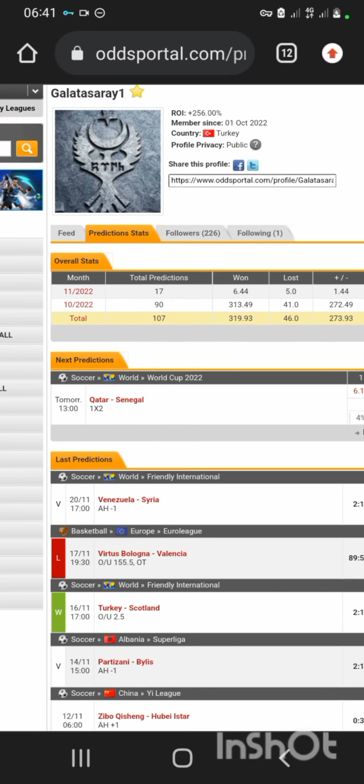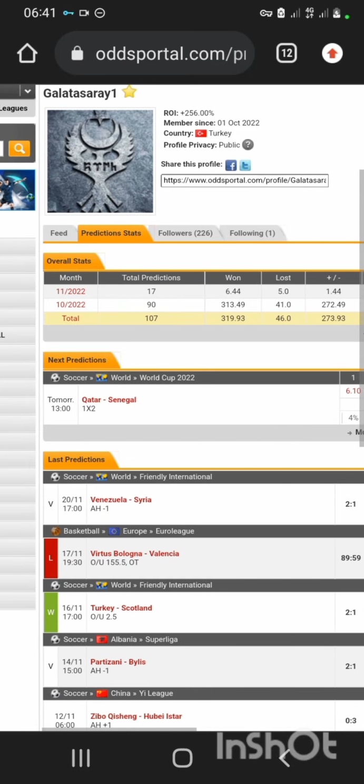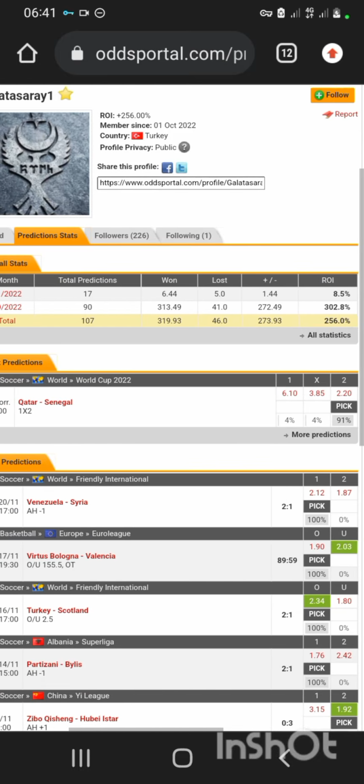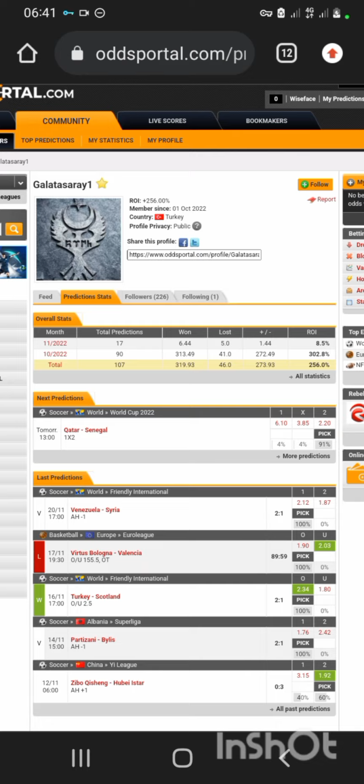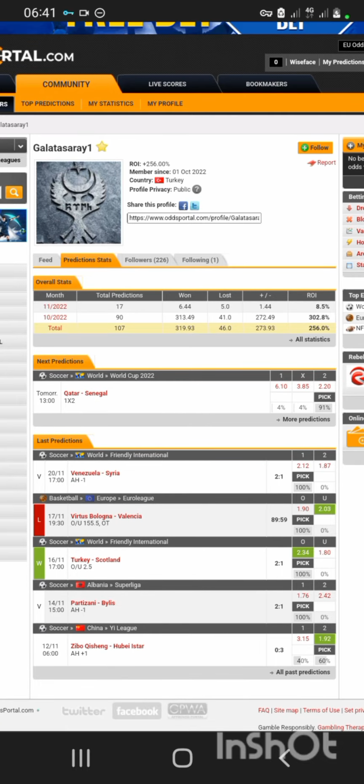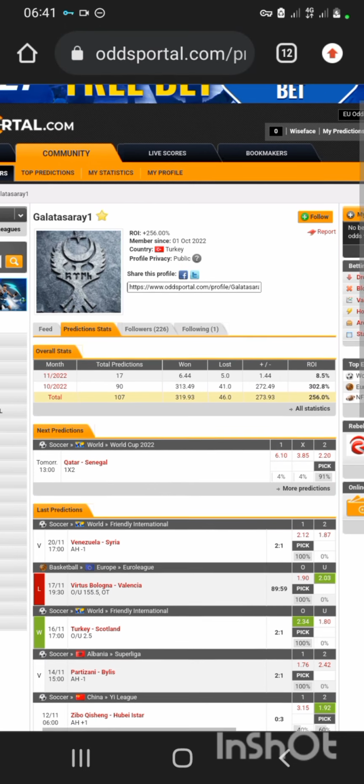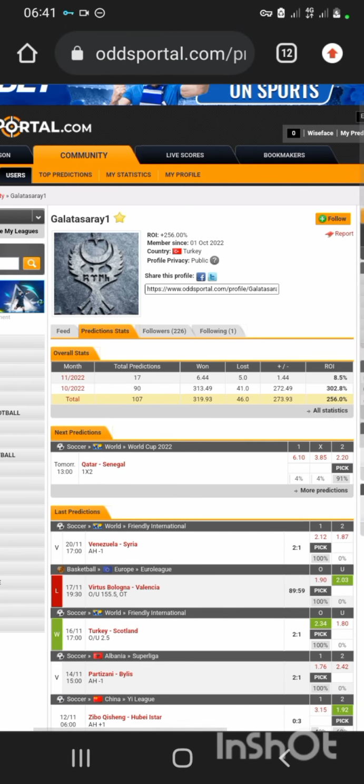So tomorrow they have predicted Senegal to beat Qatar. So that is the current prediction they have now. Senegal to beat Qatar at 2.20 odds. That is the prediction they have here now.